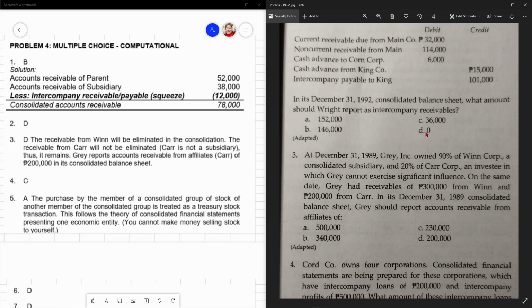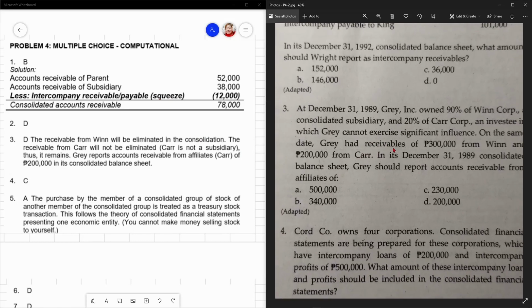Ma-eliminate yan, tatanggalin yan. Hence, the answer is letter D. Kasi anong ipapakita mo sa iyong consolidation in regards to intercompany receivables? Zero. Because those intercompany transactions are to be eliminated. Because the entity is going to be treated as a single economic entity. Di ba? So, let's go to number 3.